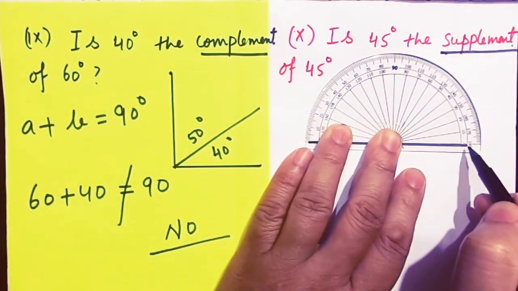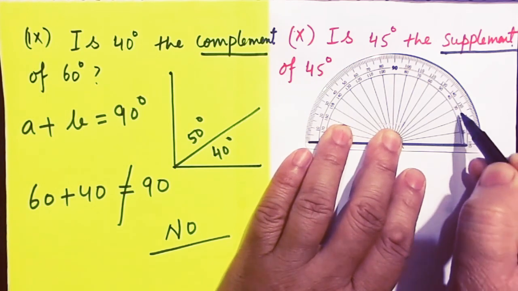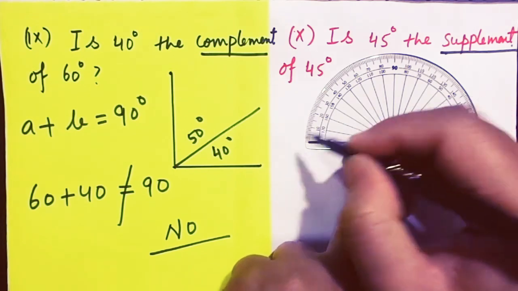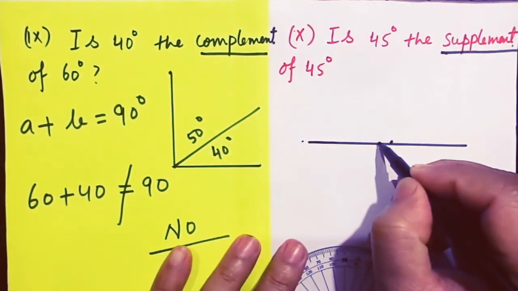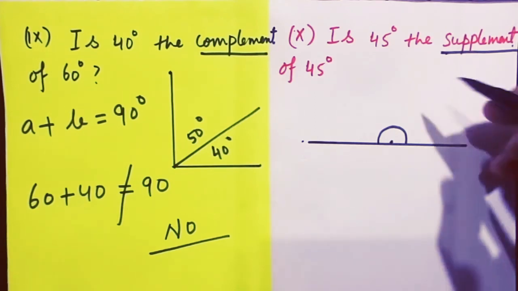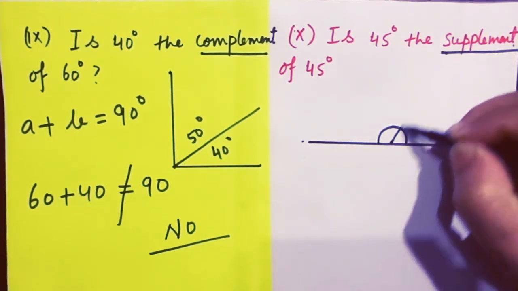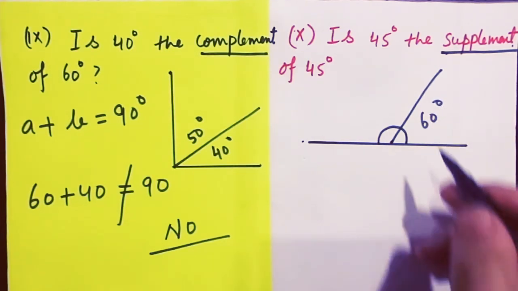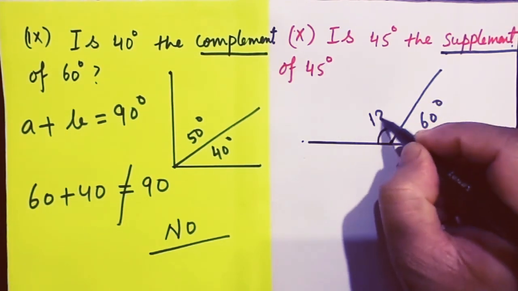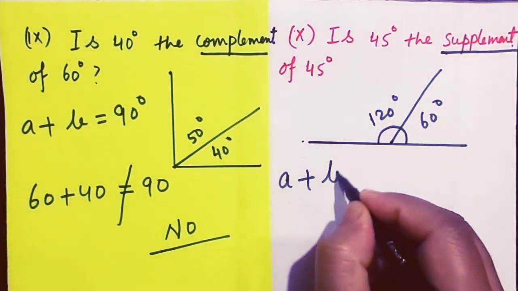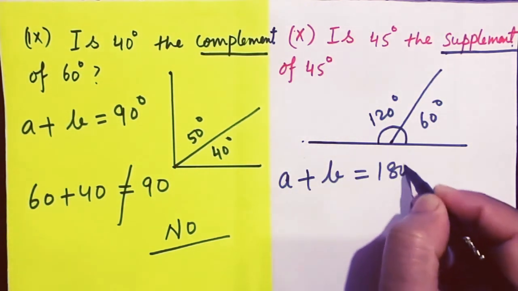From 0 I have started: 0, 10, 20, 30, 40, 90, 120, 180. This is my 180 degree. This means the sum of any two angles, for example, if I have chosen 60 degree over here, naturally this one should be 120 degree, because the sum of the two angles should be equal to 180 degree.